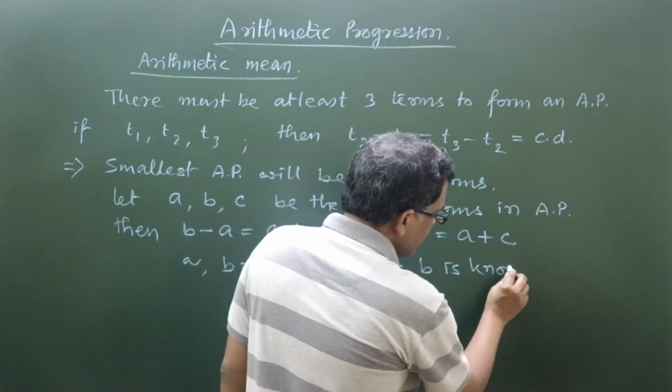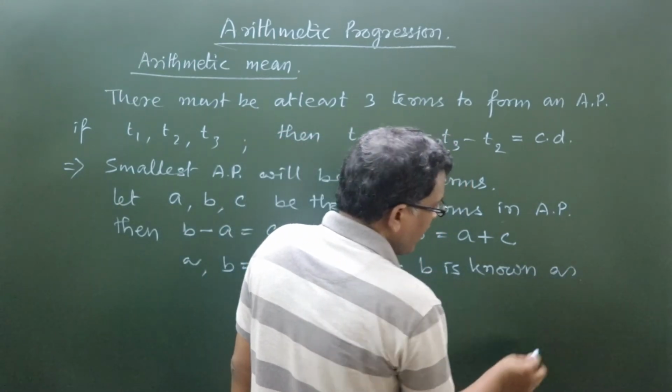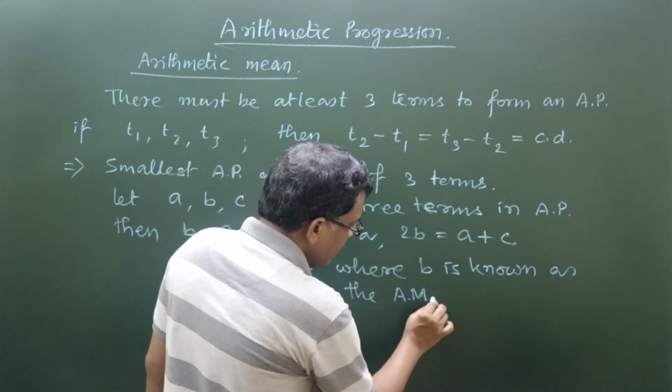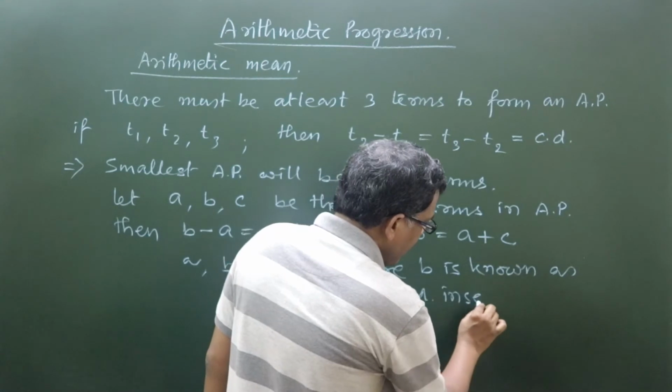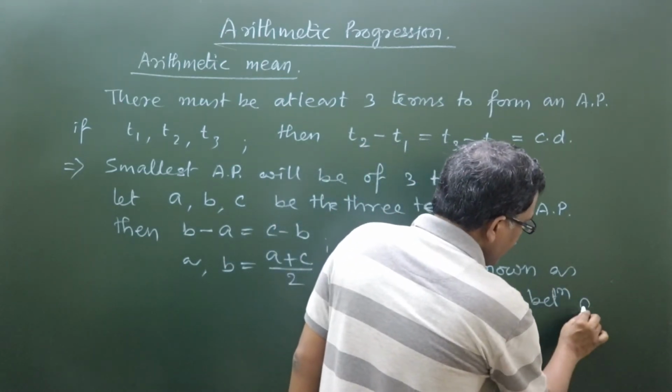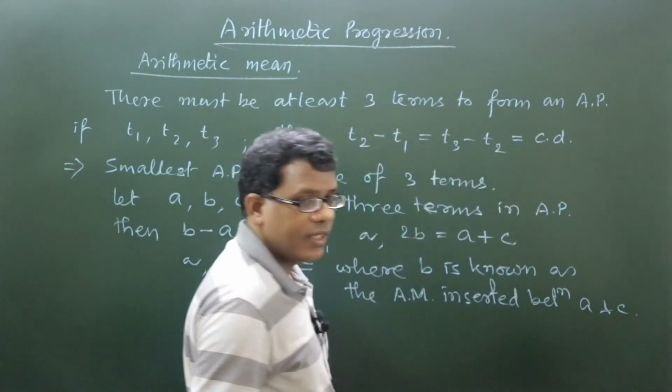B is known as the arithmetic mean inserted between A and C. Got my point?